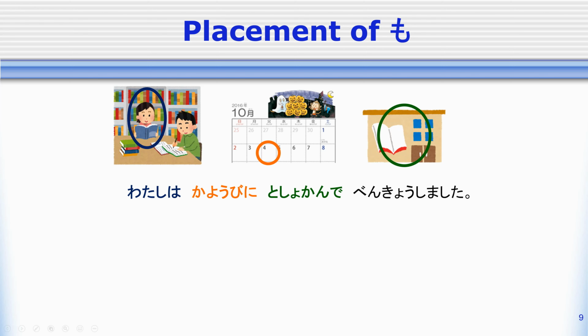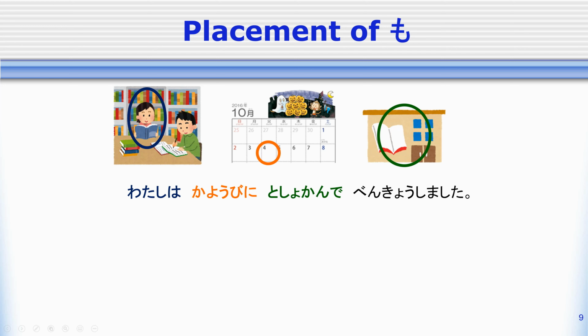So, if we want to add on a sentence telling about someone who also did this action, or another time when I did this action, or another place when I did this action, I'll use the particle mo. But where I put the particle mo is going to depend on what I'm talking about.